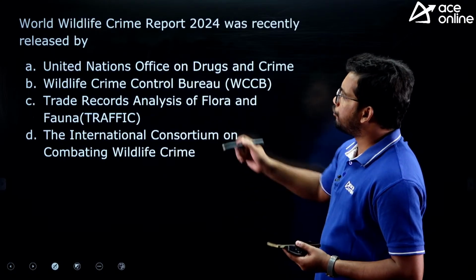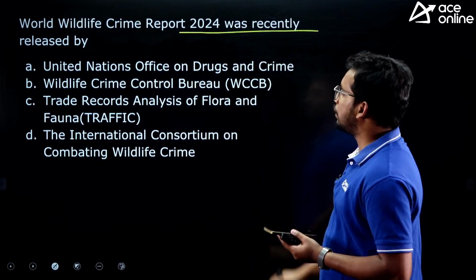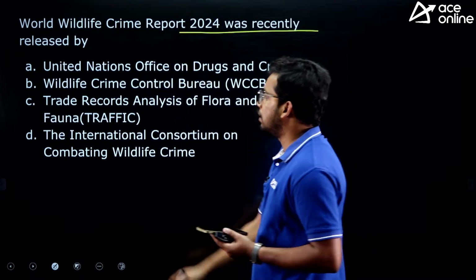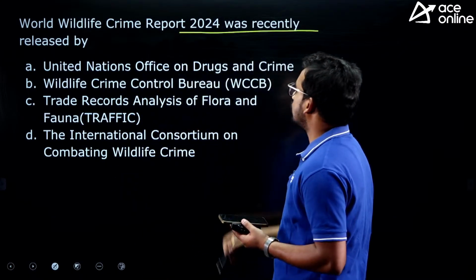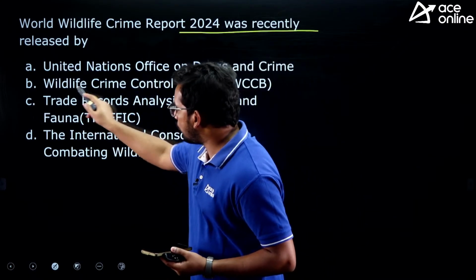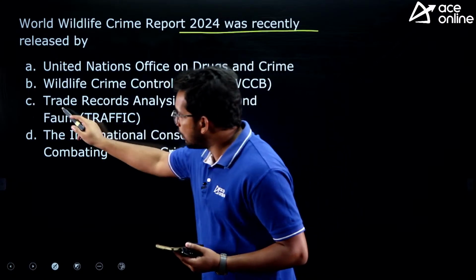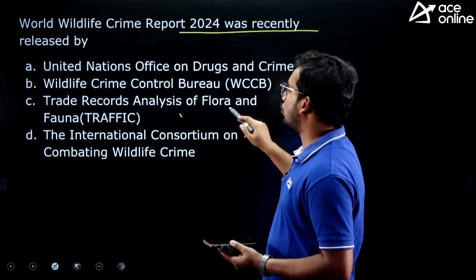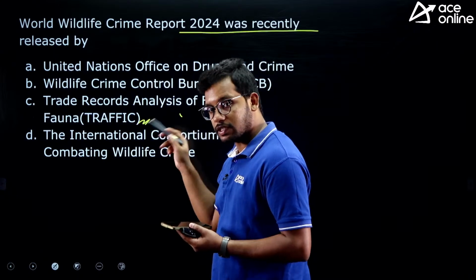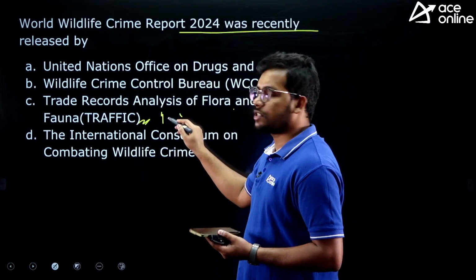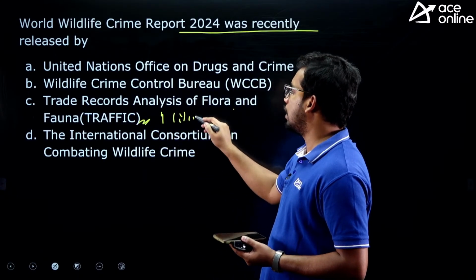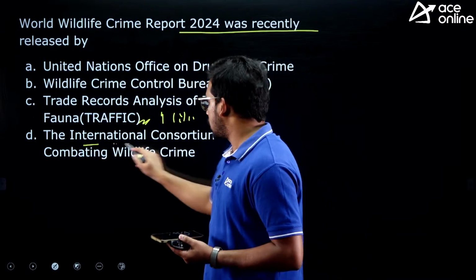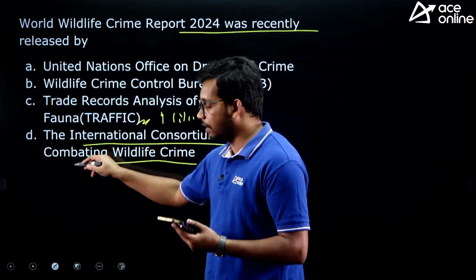World Wildlife Crime Report 2024 was recently released by United Nations Office on Drugs and Crime, Wildlife Crime Control Bureau, Trade Records Analysis of Flora and Fauna, Traffic. This is a separate organization established by World Wildlife Fund and IUCN, the International Consortium on Combating Wildlife Crime.